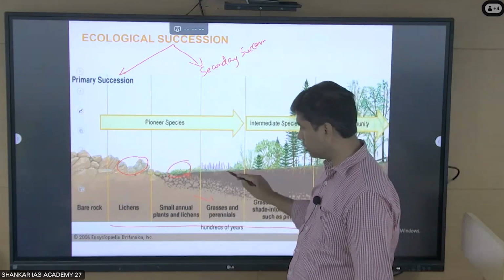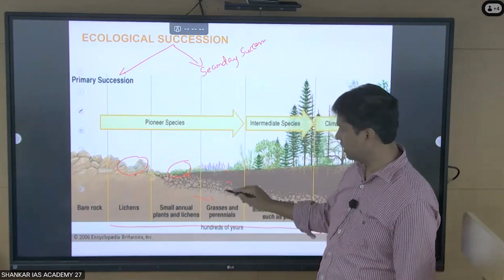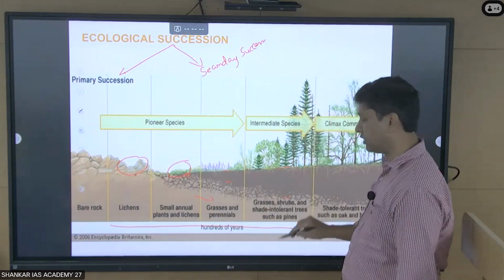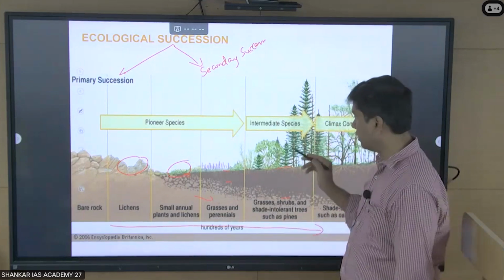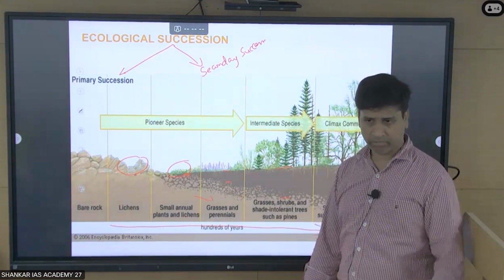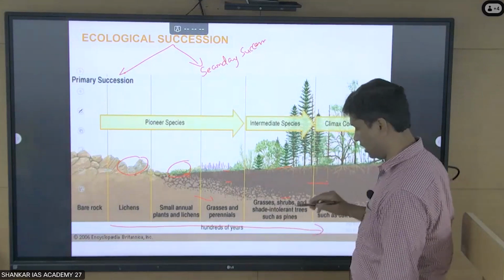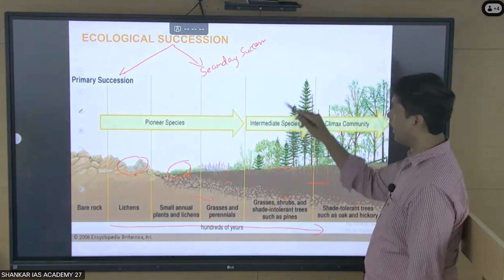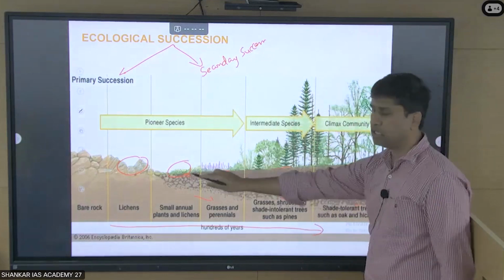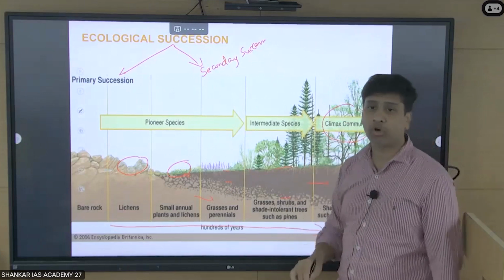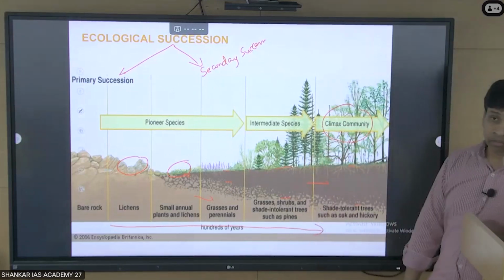As many more years go on, the soil layer further increases, and some grasses and perennials come. Further on, the soil layer and nutrient level increase, and the intermediate species, the vascular plants with xylem and phloem, come. Then a good amount of soil with nutrients would have come, and oxygen would have increased because of the primary producers. Finally you come to a stage called the climax community.